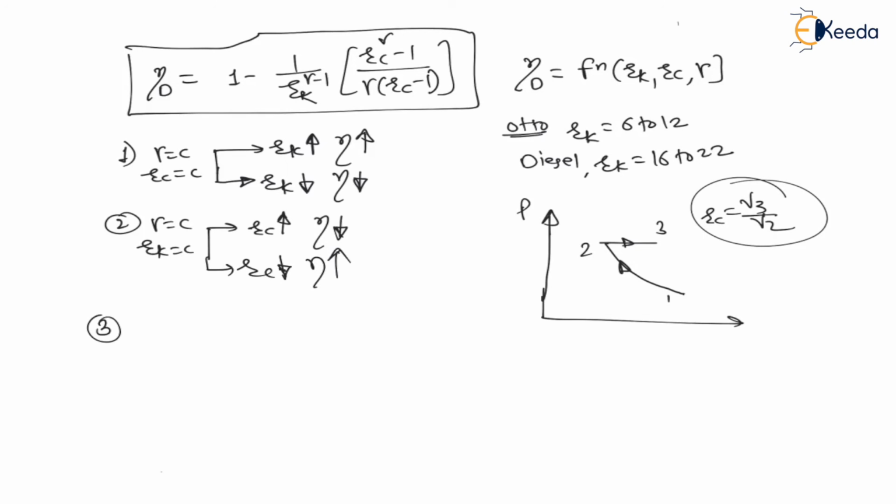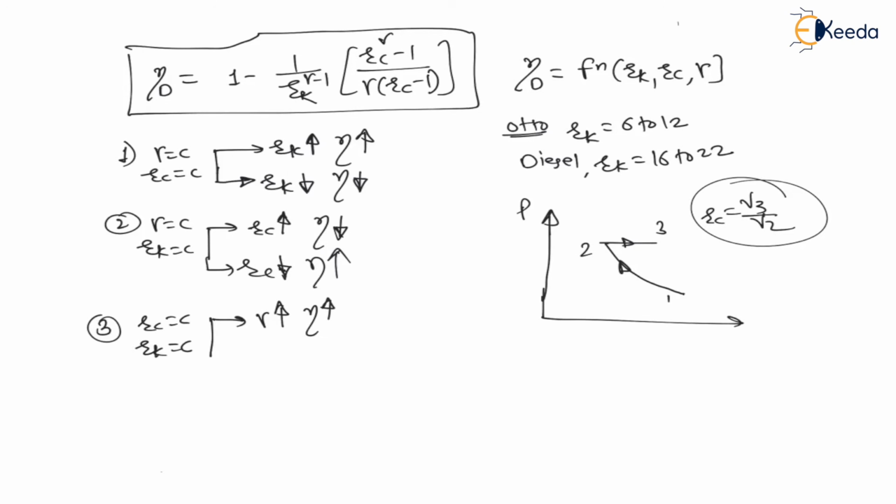Then the third factor is, if Rc is constant and compression ratio is also constant, then vary the gamma. As gamma increases, my dear students, monoatomic gases always give higher efficiency as compared to diatomic and triatomic gases. For monoatomic gases, gamma has the maximum value. As gamma increases, see this in the denominator this term will increase, therefore 1 upon this term decreases, and 1 minus this factor goes on increasing. Therefore as gamma increases, efficiency of the cycle always increases.